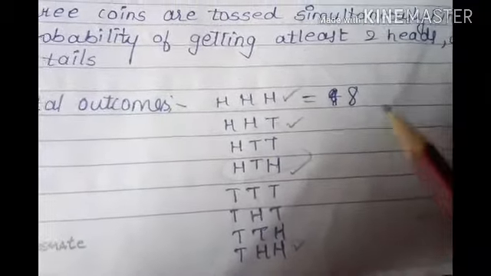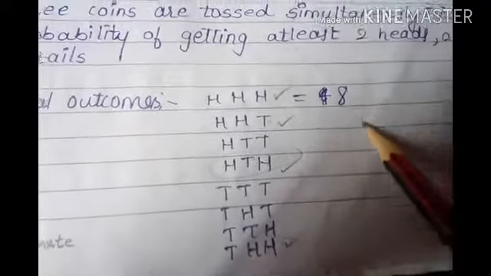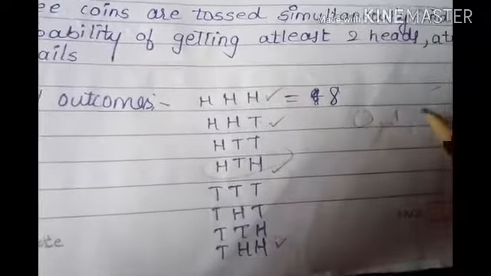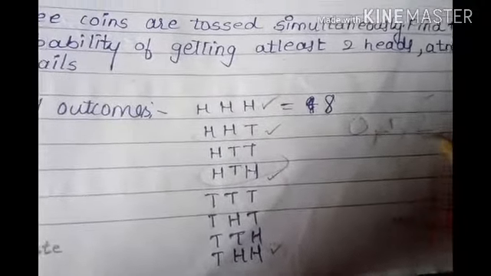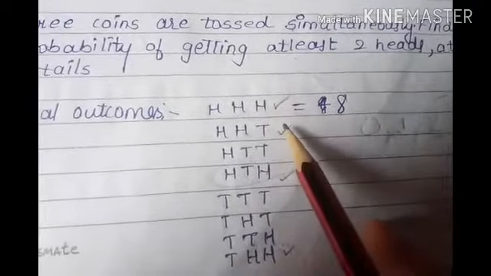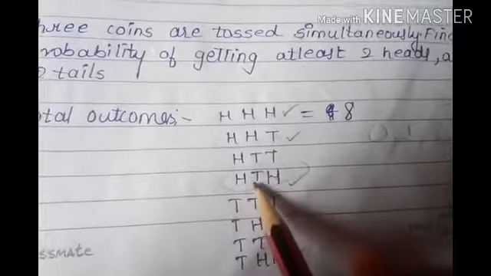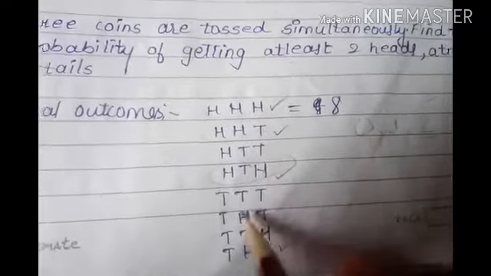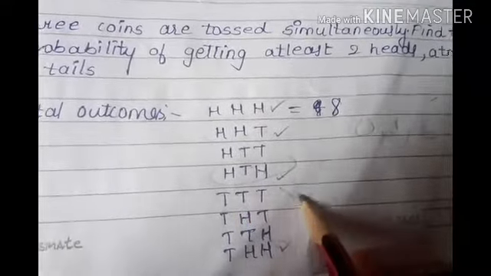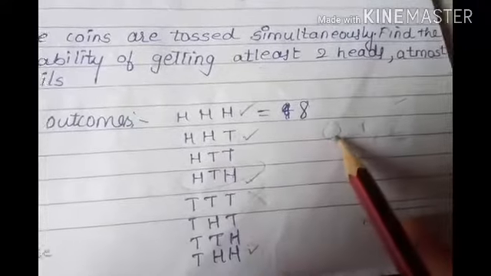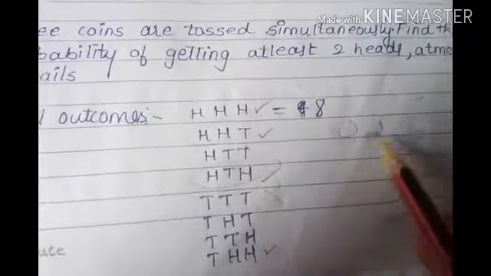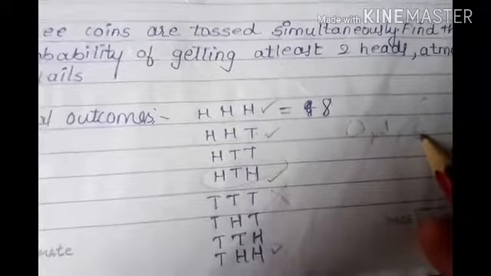The favorable outcomes are all the outcomes that have 0 tails, 1 tail, or 2 tails maximum. Second, third, yes, it has at most 2 tails. This has 1 tail, yes. This has 1, 2, 3 tails, no. This is not a favorable outcome because we need either 0, 1, or 2 tails.